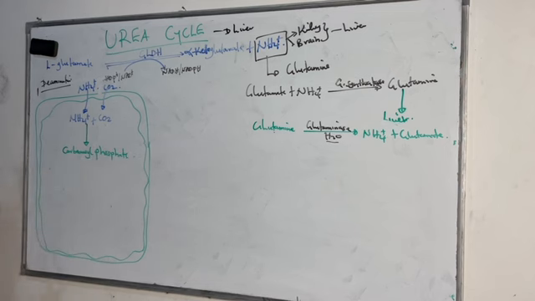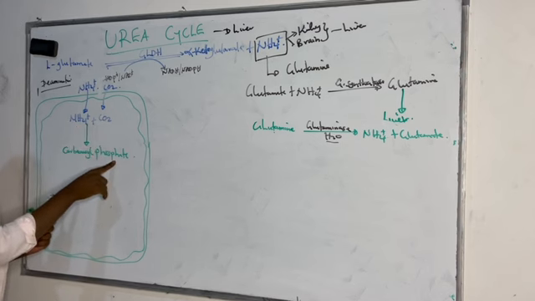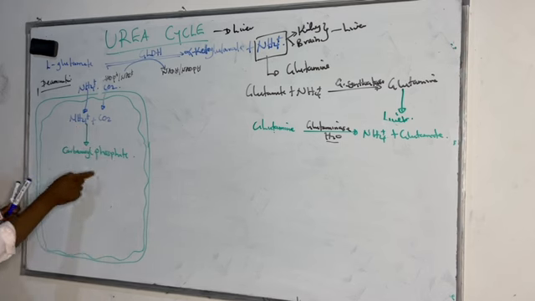And how do ammonium ions and carbon dioxide combine together to form carbamoyl phosphate? We see there is addition of a phosphate group.